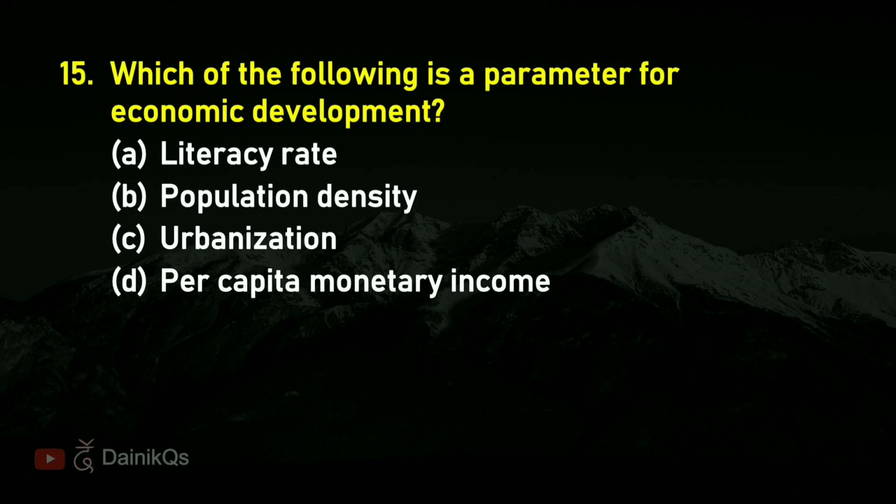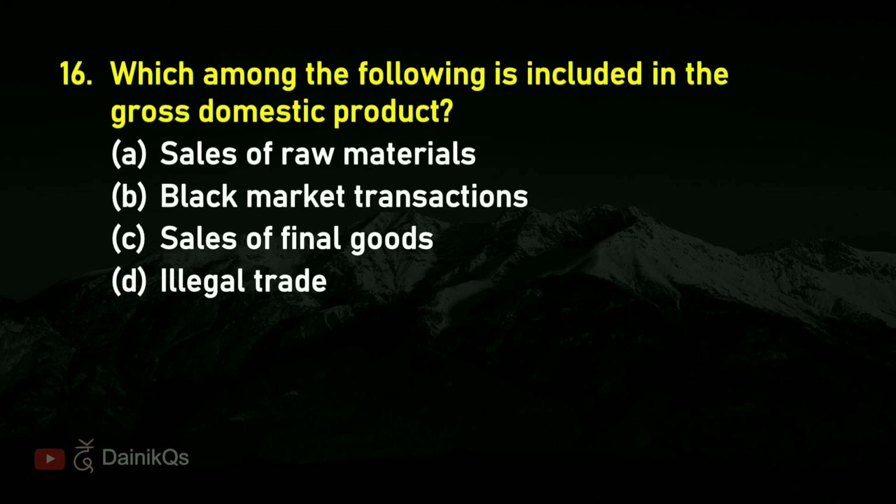Question 15. Which of the following is a parameter for economic development? Right answer is D. Per capita monetary income. Question 16. Which among the following is included in the gross domestic product? Right answer is C. Sales of final goods.